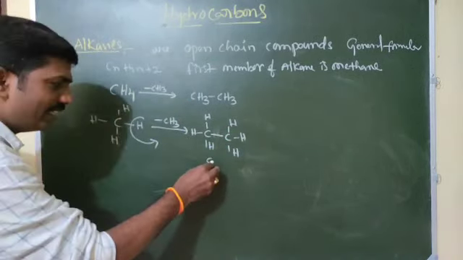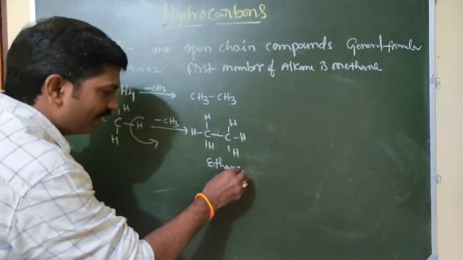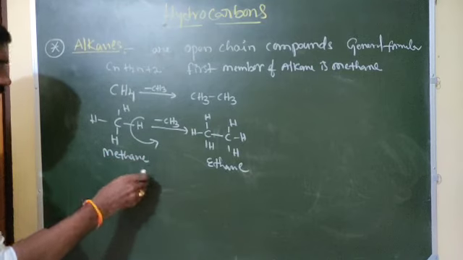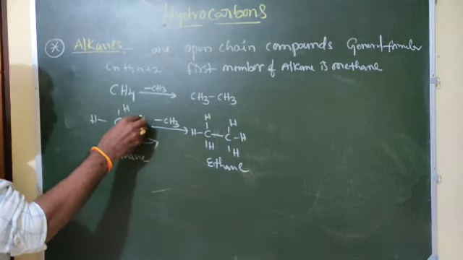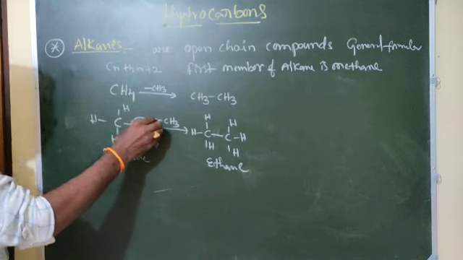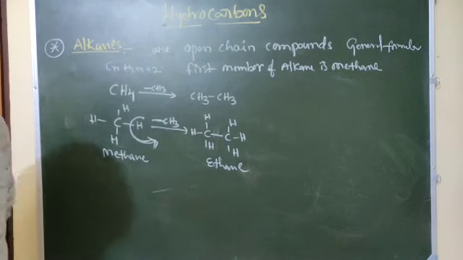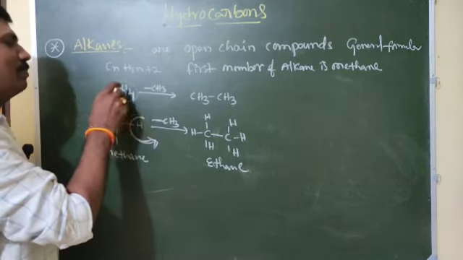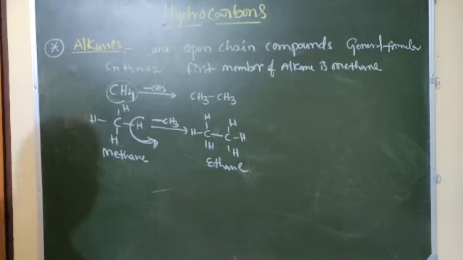From ethane, this is ethane, where does it come from? Methane. Yes, no? Ethane comes from methane by removal of one hydrogen and substitution of a CH3 group. Okay, so where does this methane come from? It is obtained from marsh areas, that is why we call it marsh gas, and it is also available in coal mines.